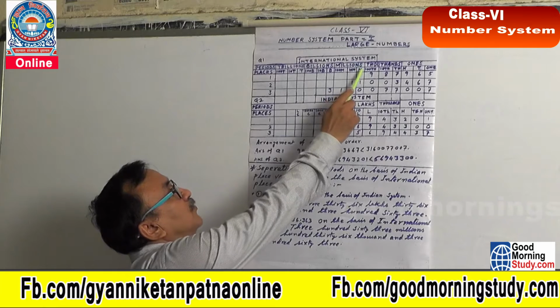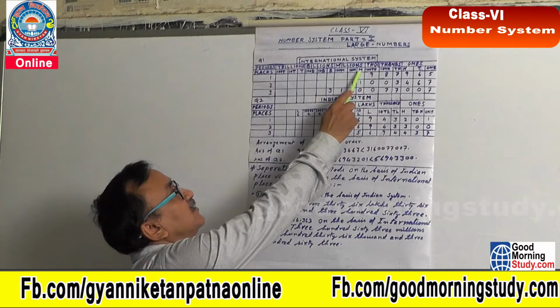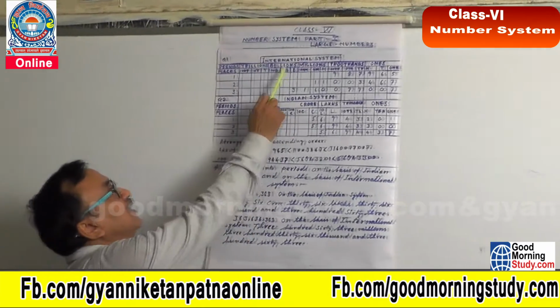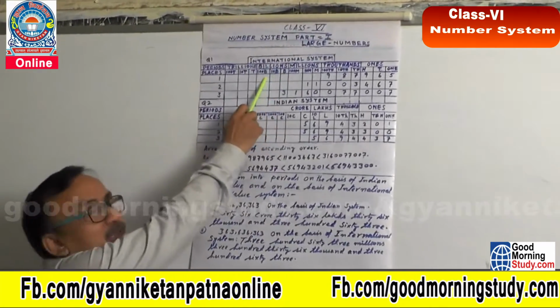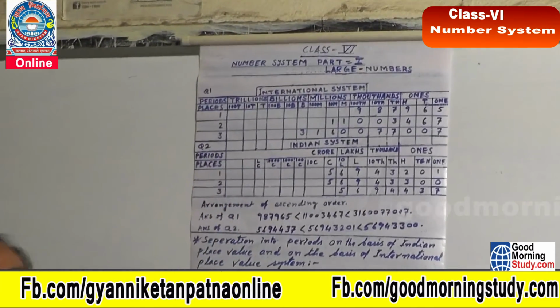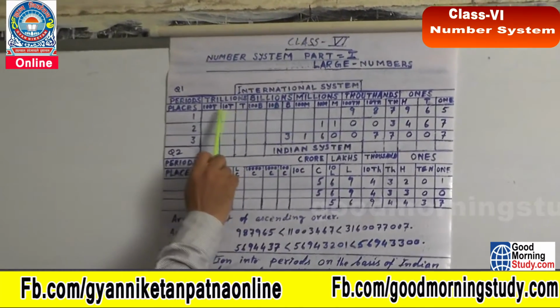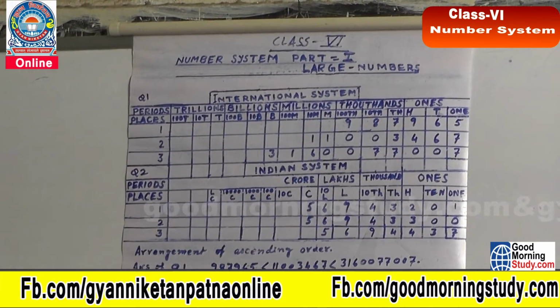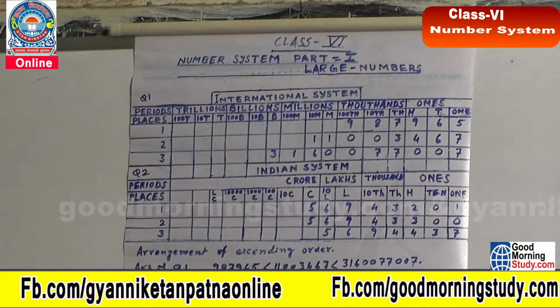In the millions period, we get the places million, 10 million and 100 million. And in the billions, billion, 10 billion and 100 billion. And next comes trillions: trillion, 10 trillion, 100 trillion. These are the places and the periods in the international system.